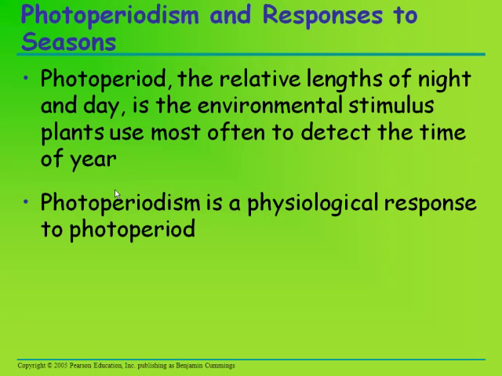A flash of light interrupting the dark period prevents flowering. You can have long-day, short-night plants, which flower only if the night is shorter than a critical dark period. A brief flash of light artificially interrupts a long dark period, thereby inducing flowering.